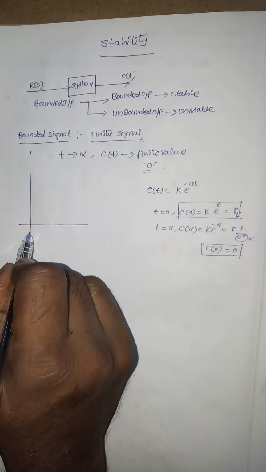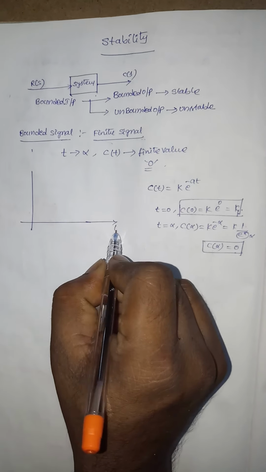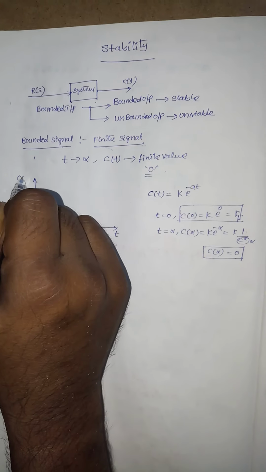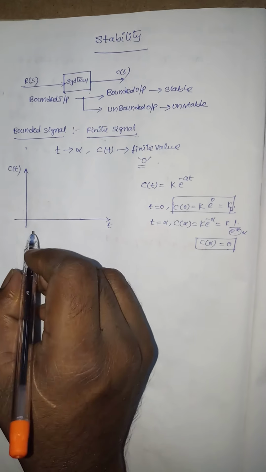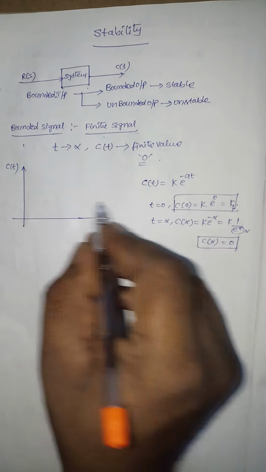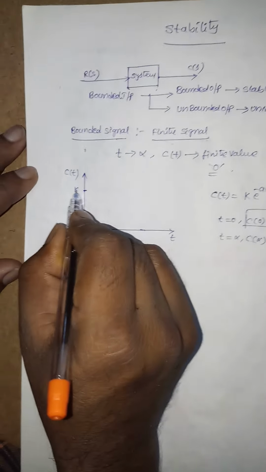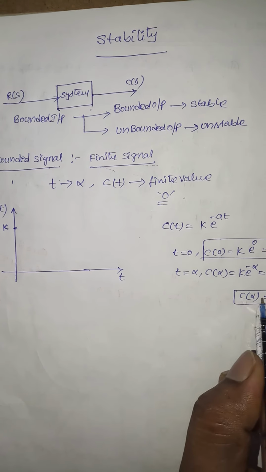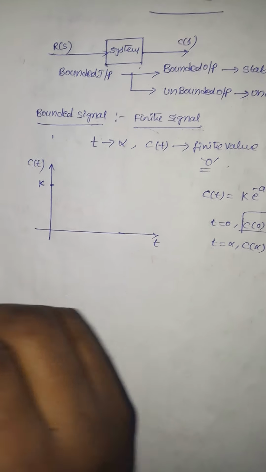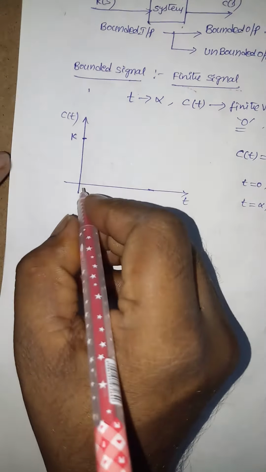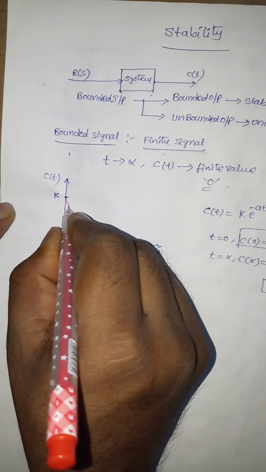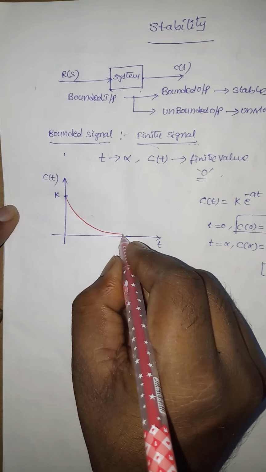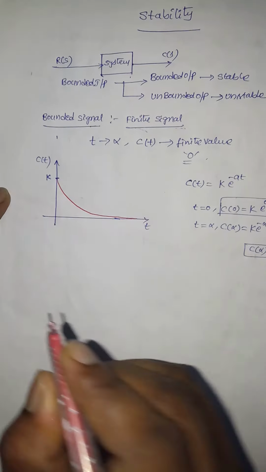Okay, so at t equal to 0, this is the time and it is the response, C(t). Then at t equal to 0, this value is k. And at t tends to infinity, the value of C(t) will become 0. That means the signal will be like this. Approximately it is 0.